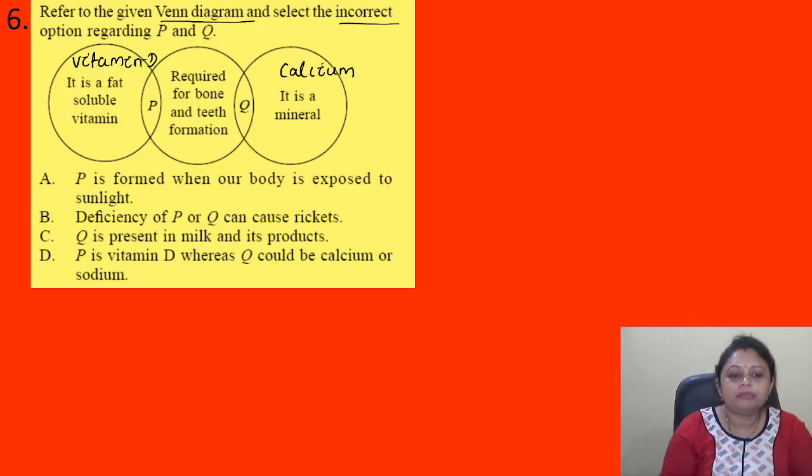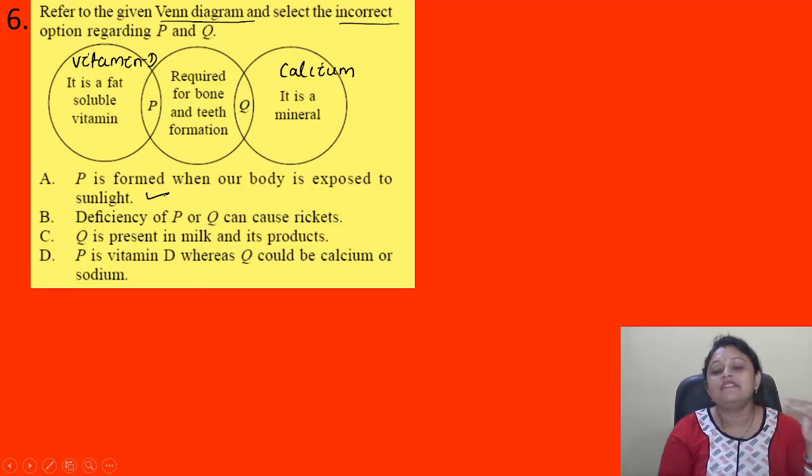So first option, P is formed when our body is exposed to sunlight. It is correct because vitamin D is formed when our body is exposed to sunlight. Deficiency of P or Q can cause rickets. Yes, deficiency of vitamin D and calcium cause rickets.